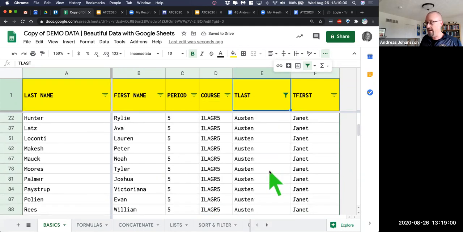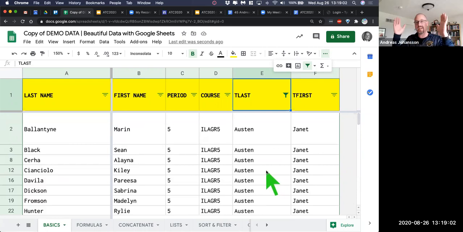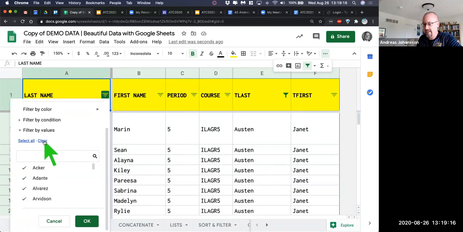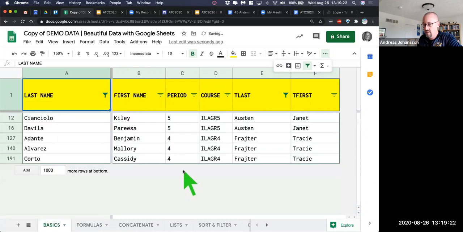So very, very powerful, especially when you're looking at large data sets, to be able to filter down by unique items. And in this case, it is teacher roster data, right? You can do the same thing with students. So if you want to compare students and you want to say, let's not find everyone, but we only want to see Adante, Alvarez, Chincola, Corda, and Davia, we can do that. And now we're looking at only a certain number of students. All the other data is secure. It's there. It's not deleted.